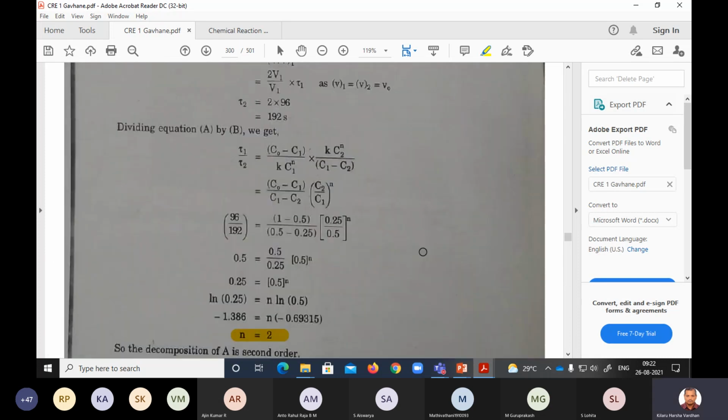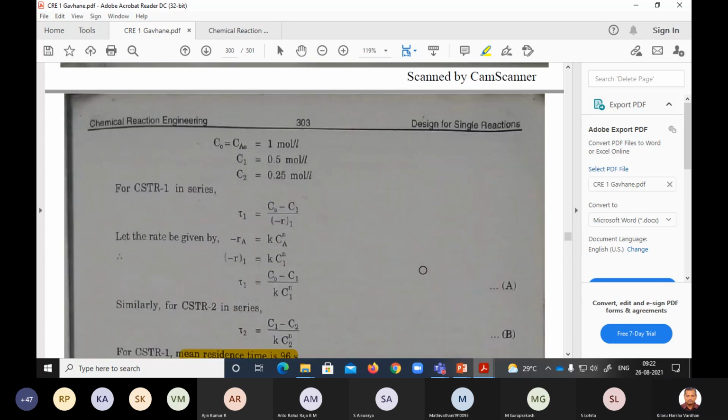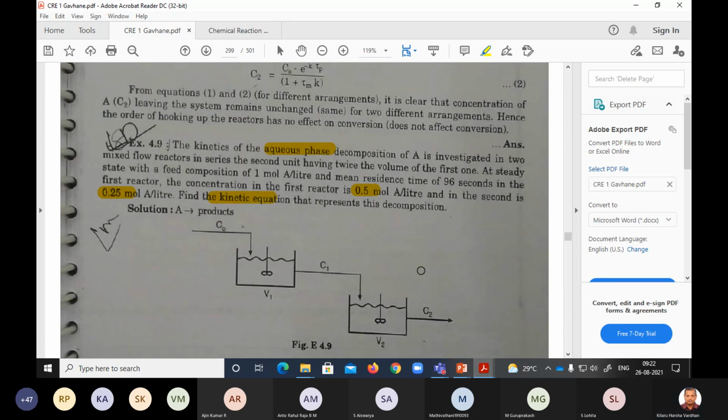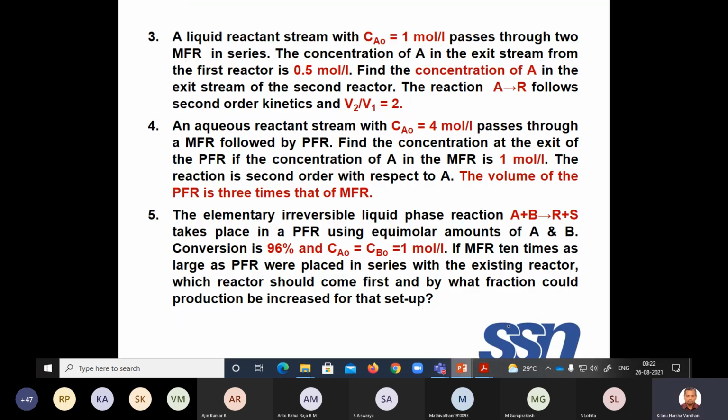Any doubt? This is a simple problem, actually. This is the simplest of the problems. Any doubt? Yeah, we'll go to the third problem.